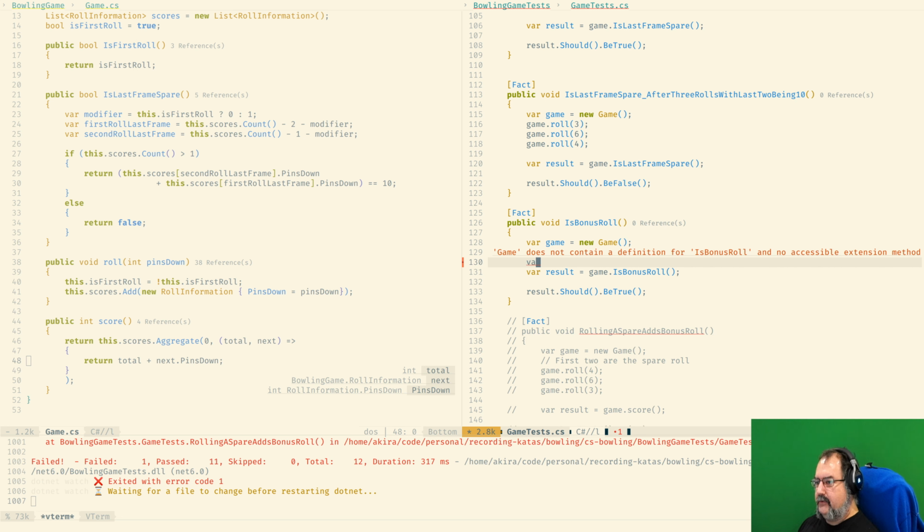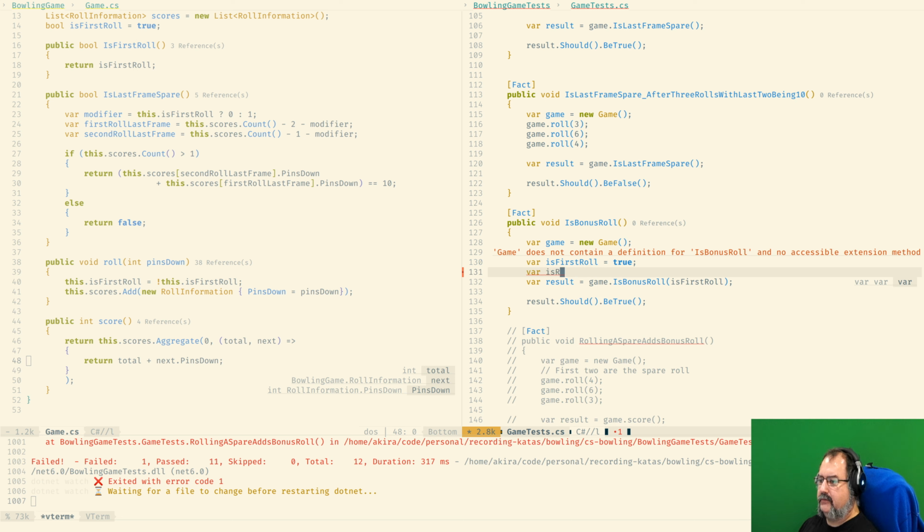I'm just going to put a first roll, and the second one is that the previous frame is a spare. So we are going to have those two things over here, yeah?